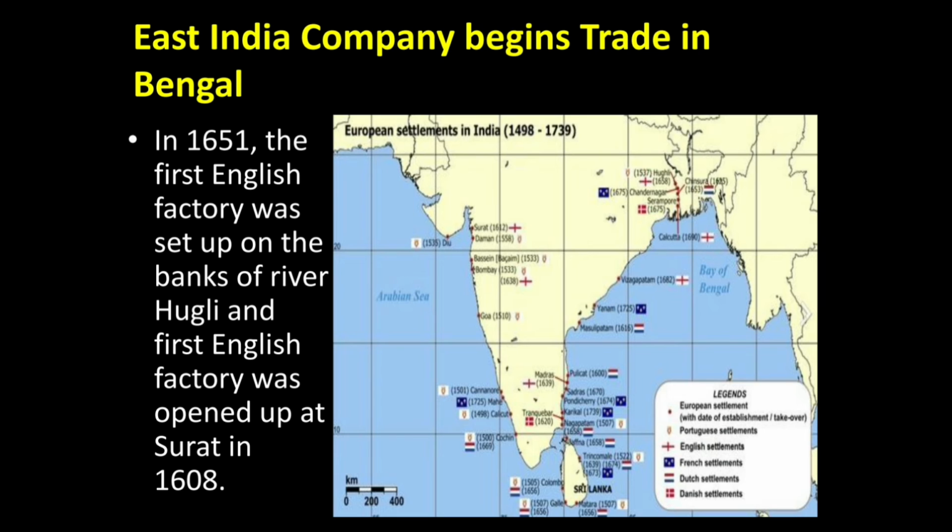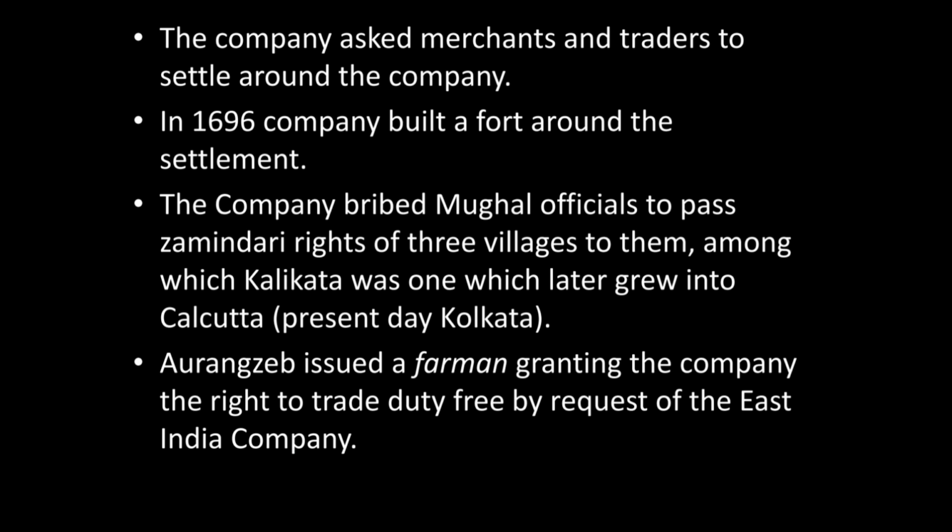In 1651, the first English factory was set up on the bank of the river Hooghly, and the first English factory was opened at Surat in 1608, as we discussed. The company asked merchants and traders to settle around the company, and the company asked the Indian traders who were trading with the East India Company to settle near its base, near the Hooghly River and the Surat.